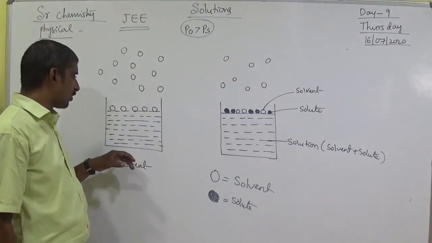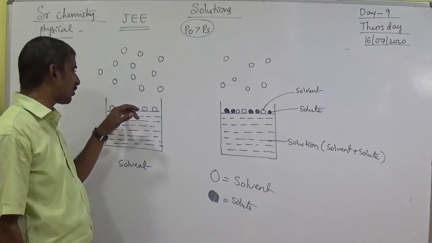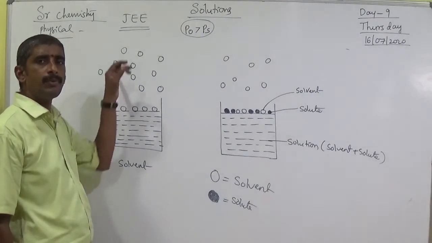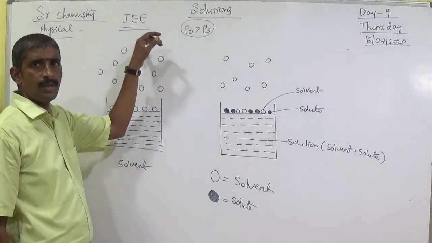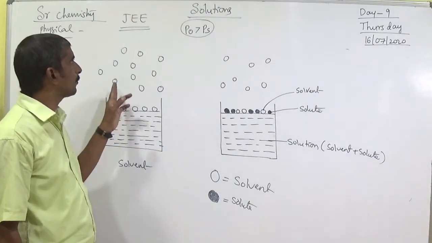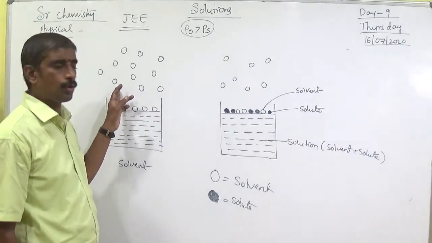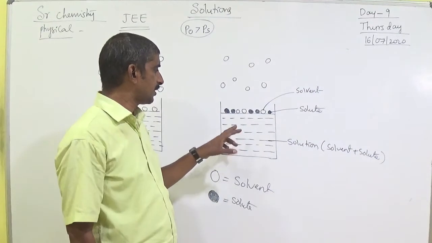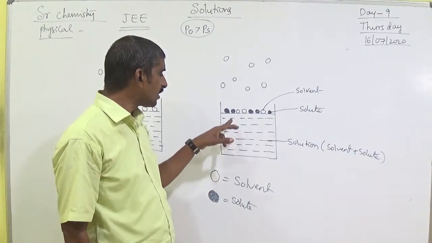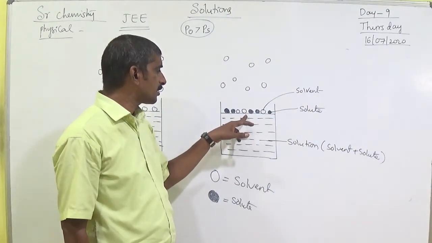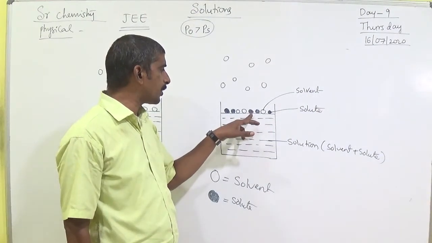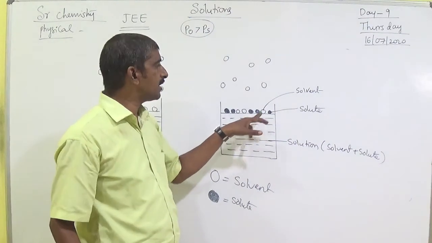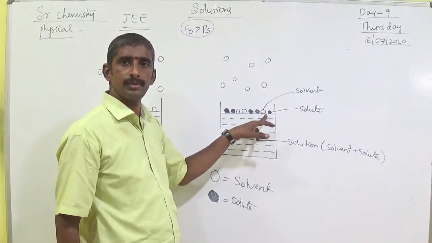Generally, in the pure solvent, only solvent molecules occupy the surface area. The solvent molecules easily escape into the vapor form. That is why the vapor pressure of the pure solvent is more. But in the solution, at the surface area, some solvent molecules are replaced by some solute molecules.